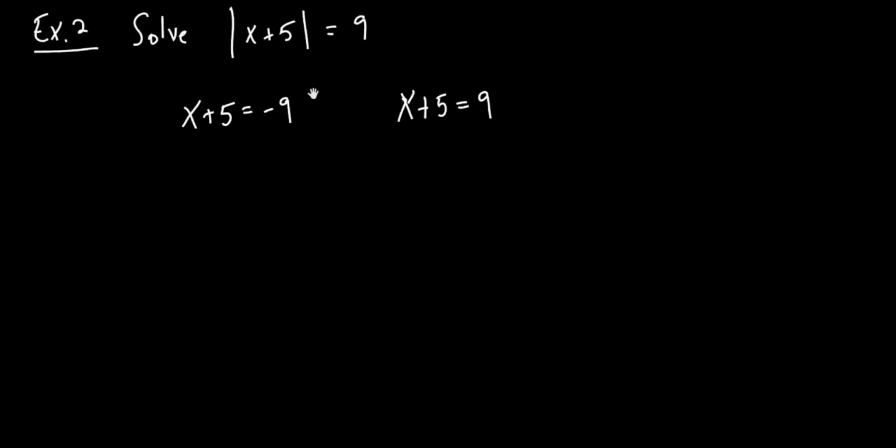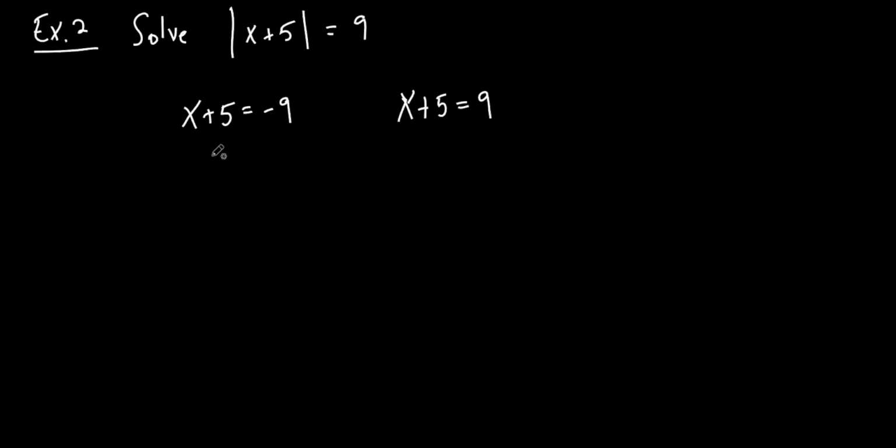Okay? But it's more than just an x inside there, right? It's an x plus 5. But I took everything inside here, I set it equal to negative 9, and then I took everything inside of there and set it equal to positive 9. But I got rid of the absolute value symbols. Does that make any sense? And now what I'm going to do is just solve for x.